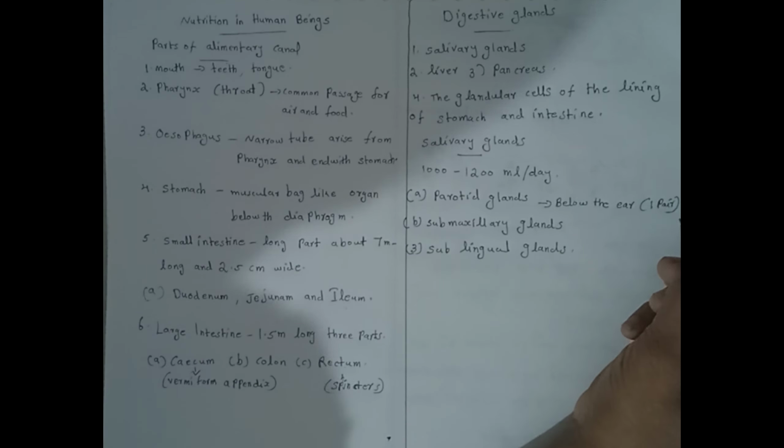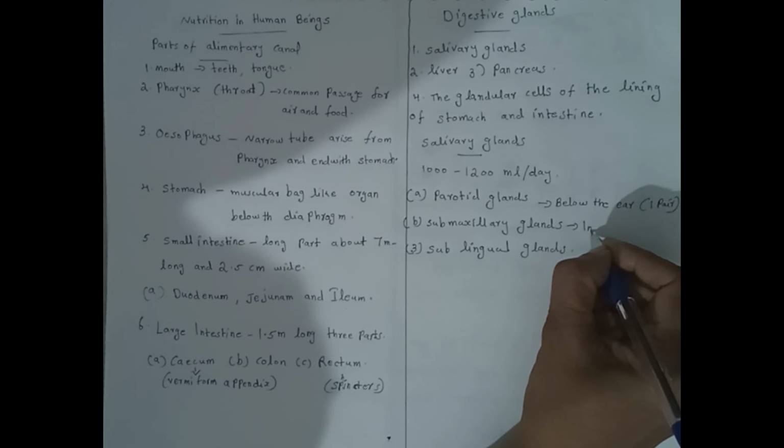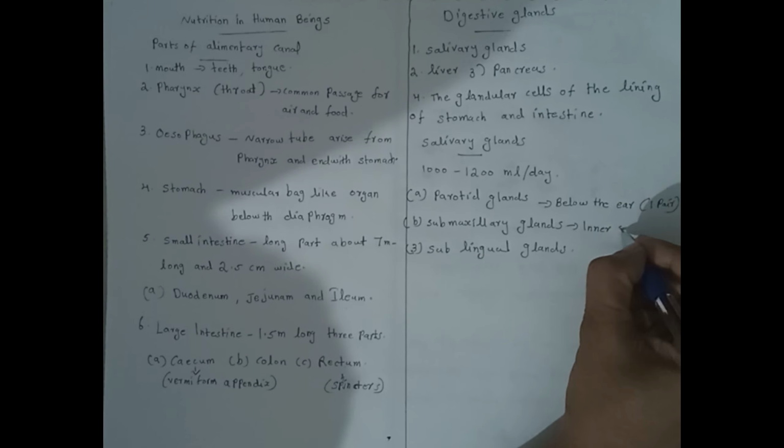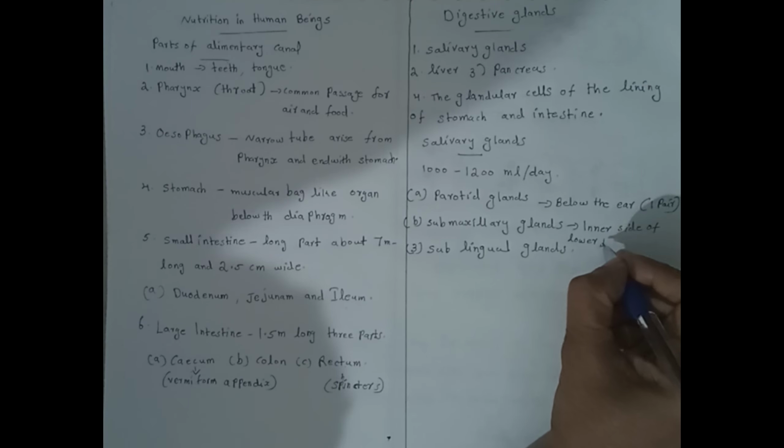Submaxillary glands are situated close to the inner side of the lower jaw.